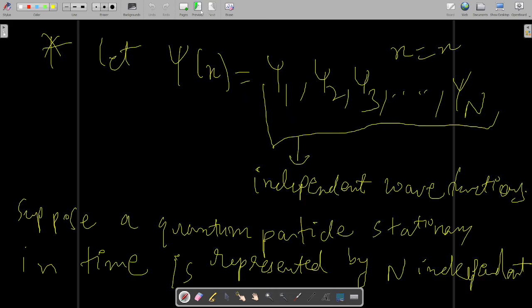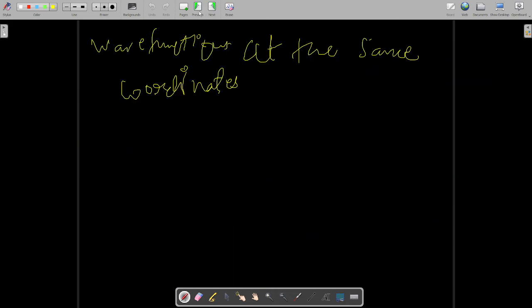These n functions are representing a single particle, and we are deliberately assuming this wrong statement so that we can prove it wrong.